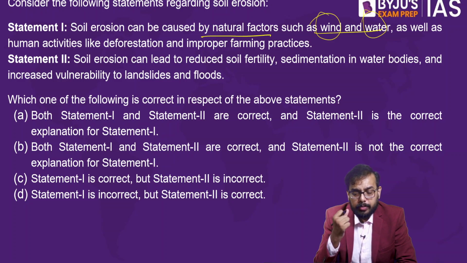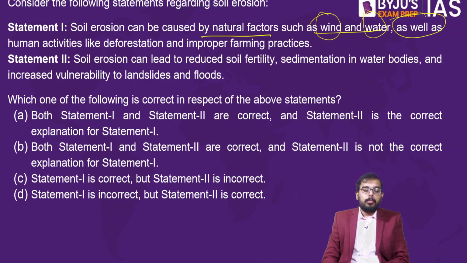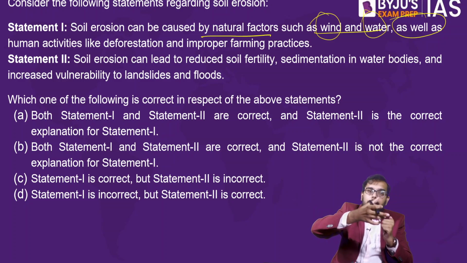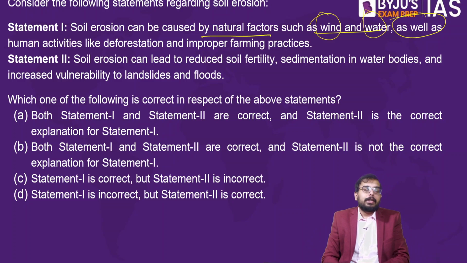Now what about this part, as well as human activities like deforestation and improper farming practices? How does deforestation lead to soil erosion? Can someone think? It was the trees that were binding the soil, the tree roots were binding the soil. Now because of deforestation there is no forest. Who is going to bind the soil? No one. Gradually this soil will get washed away.